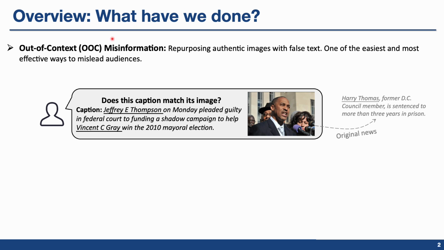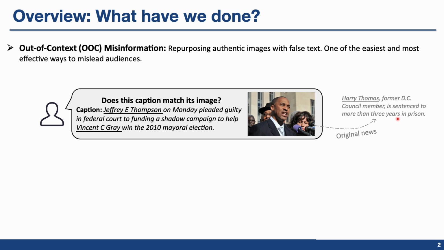We focus on a specific type of misinformation, known as out-of-context misinformation, which is created by repurposing authentic images with false text. For example, in this case, the caption claims Jeffrey E. Thompson pleaded guilty to funding a shadow campaign to help Vincent C. Gray win the 2010 mayoral election, and it attaches an image. However, this image is actually from another news where Harry Thomas is sentenced to more than 3 years in prison. So this multimodal claim is an example of OOC misinformation.